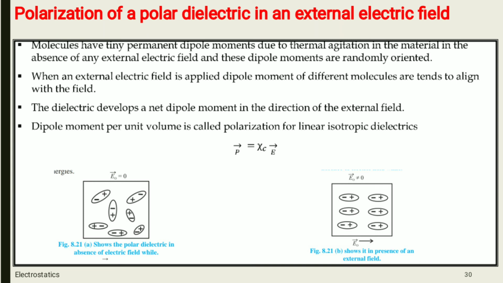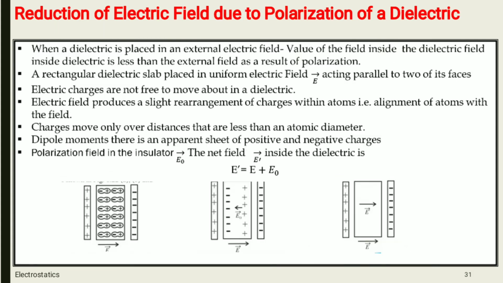After application of the external electric field, these dipoles tend to align in the direction of the applied electric field. Okay, this is the difference between polarization of polar and non-polar dielectrics.